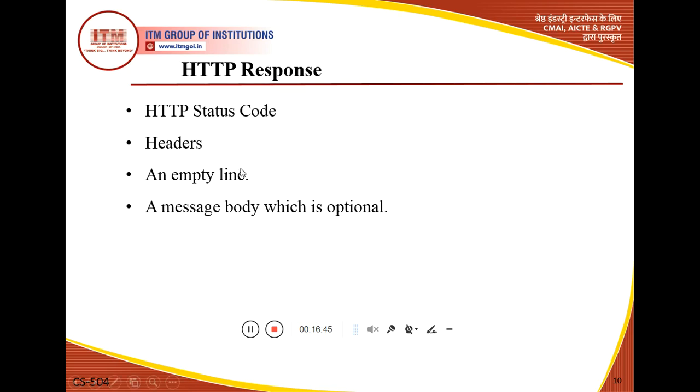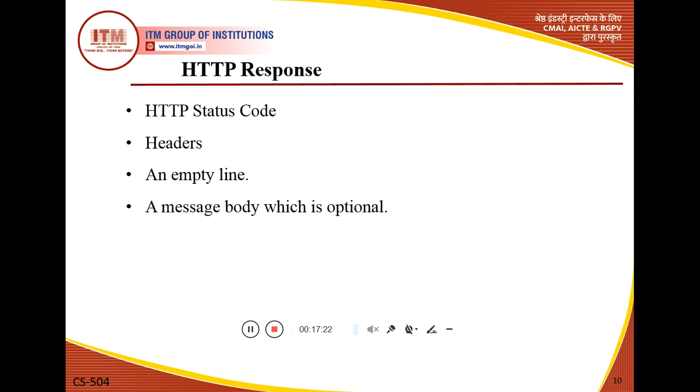Next part is the header part. In the header part we also define the HTTP response when we use the header of an HTTP response. The first field is called the HTTP version, and this is also defined as part of the status line. The second part is the status code, and the third part is the status phrase. So what do we mean by status phrase? Generally the status phrase explains the status code in text form.